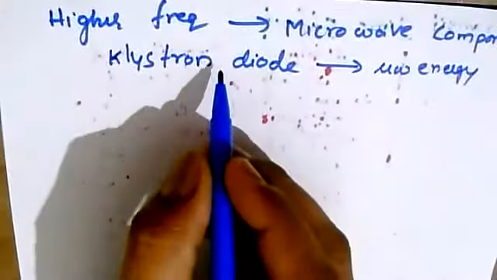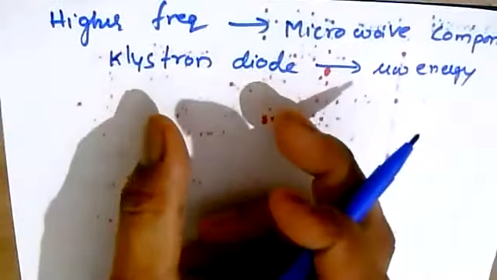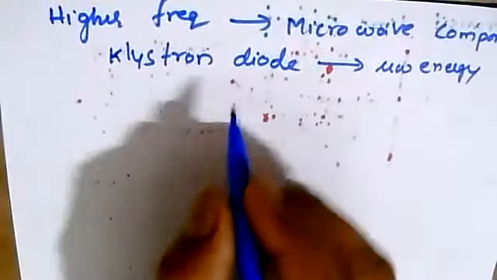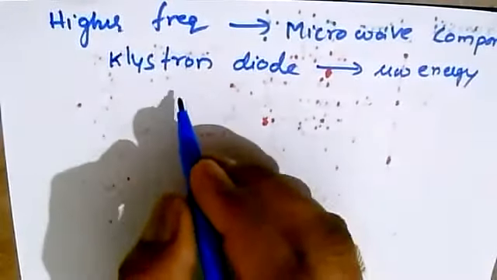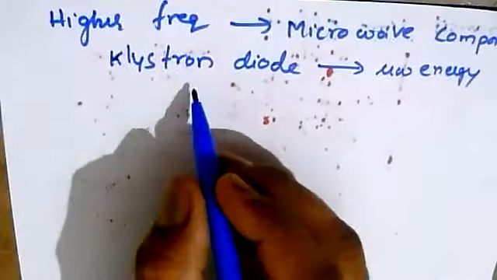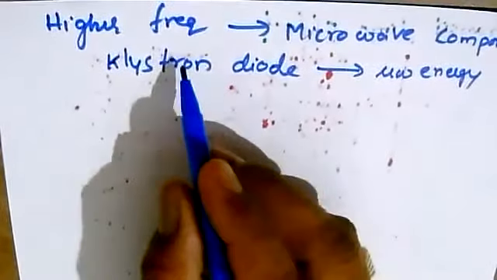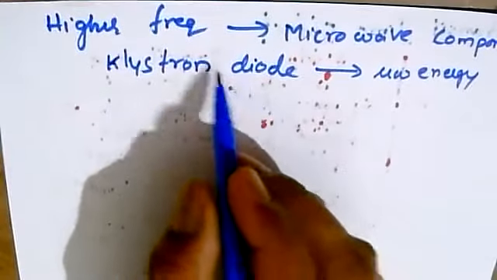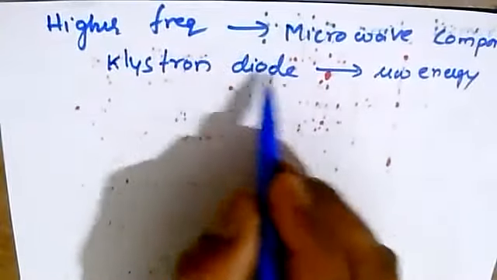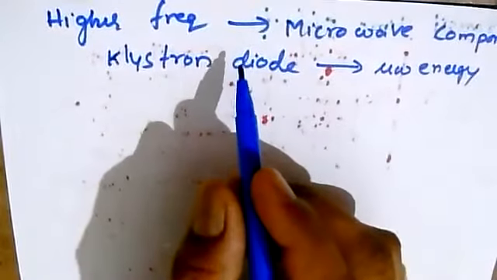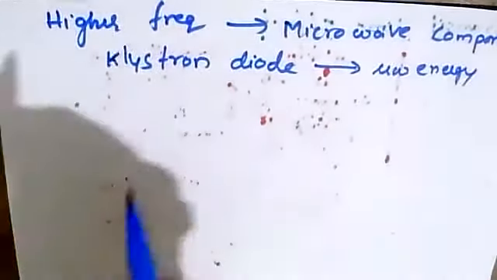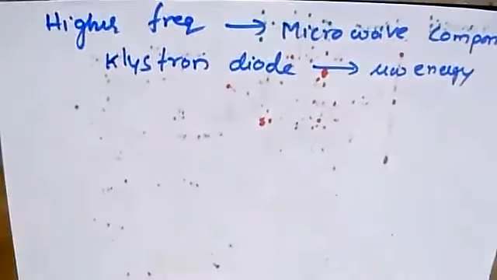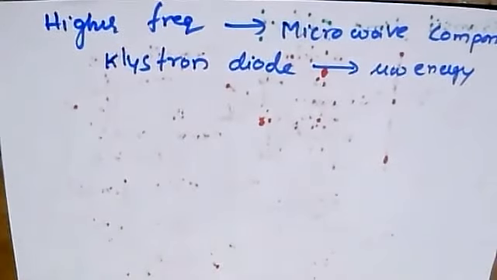Now I'm going to introduce what type of amplifiers and oscillators are used at microwave frequencies. We know that CE, CC and CB amplifiers are used at lower frequencies. But in this case, we have different types of amplifiers that we prefer to operate at higher frequency, that is, in terms of gigahertz. Now I'm going to give the classification of these microwave devices which we use at higher frequencies.